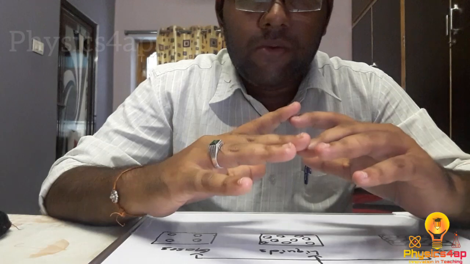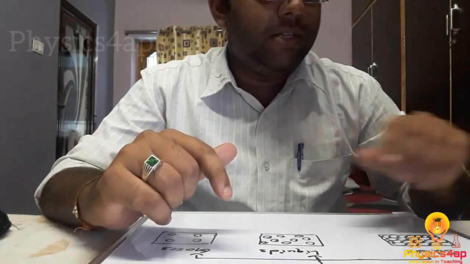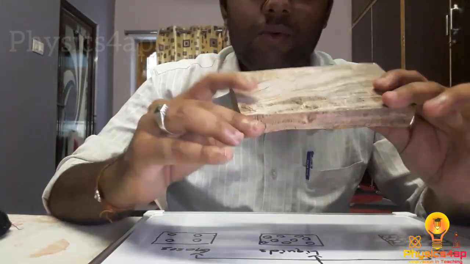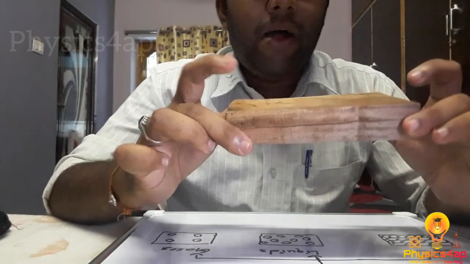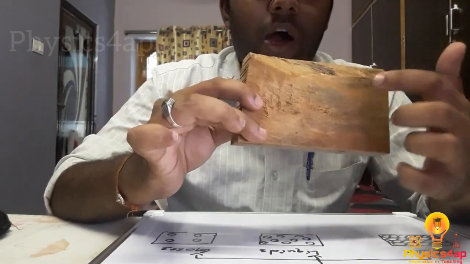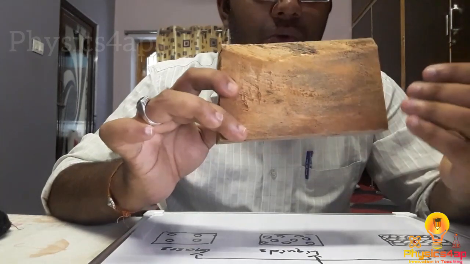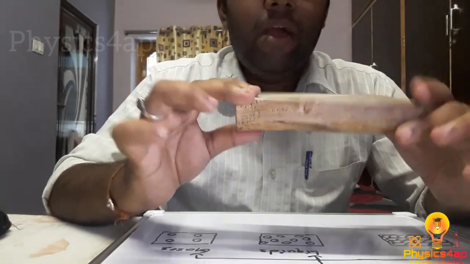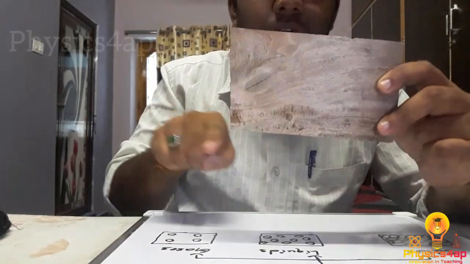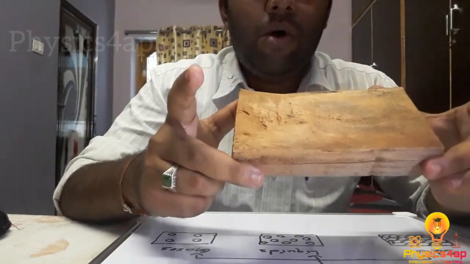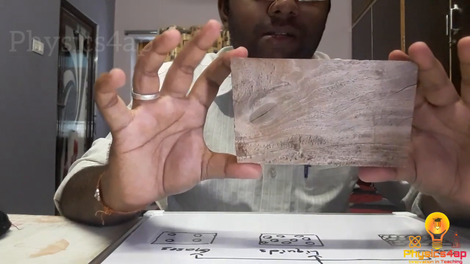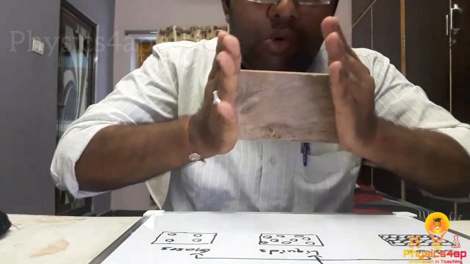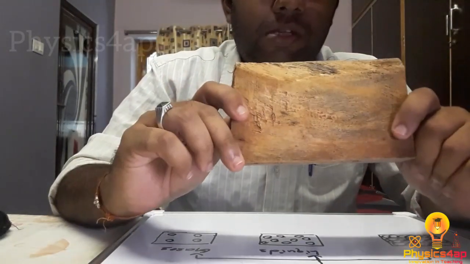Now let us perform an activity based on solids, liquids and gases. Here we have a solid substance, which is wood, and the particles present inside the solid are closely packed to each other. Due to the close packing of the particles, they form a definite shape and size, and also they have a definite volume. As the particles are closely arranged, they cannot be compressed. When you apply force on two sides, they cannot be compressed.